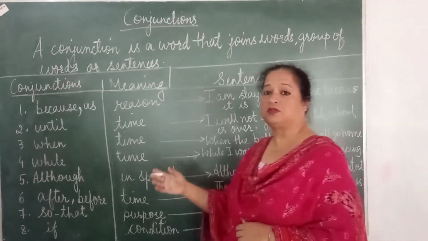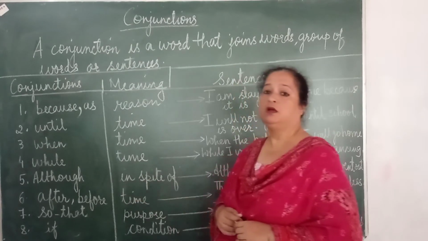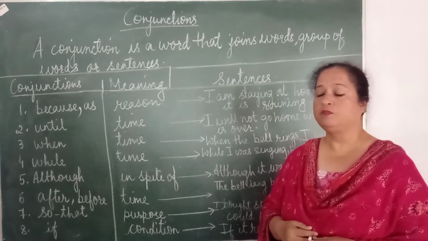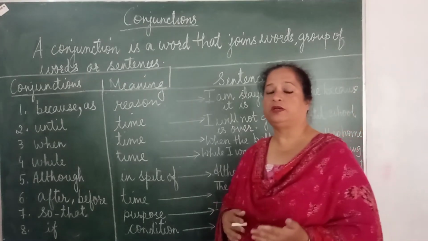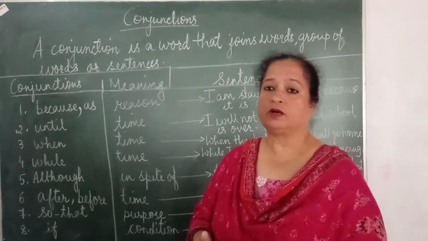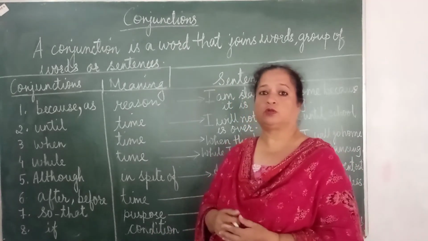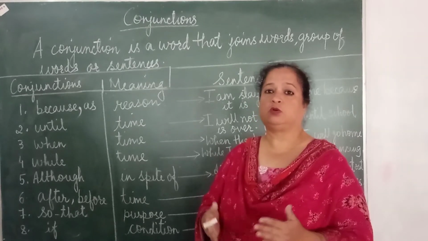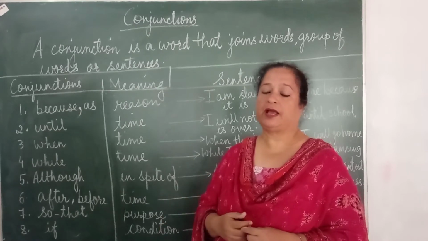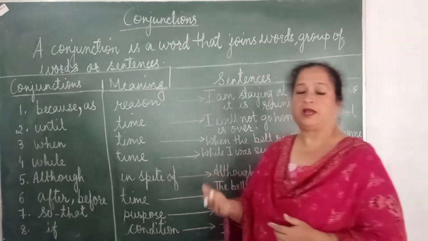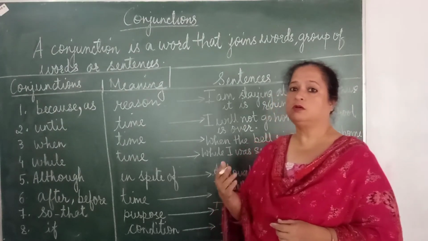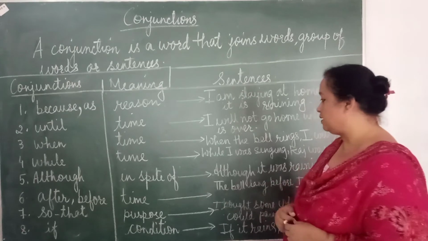Next we have after, and along with that I have written before. So again after and before are used when we talk about a certain time. After is used when we have already done something. For example, after I went home, I did my homework. So again, we are talking about two actions over here. First is telling you about a certain thing that was done, and after that you did the second action. What did you do after you went home? You did your homework.